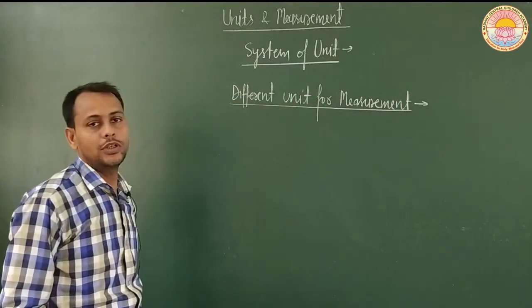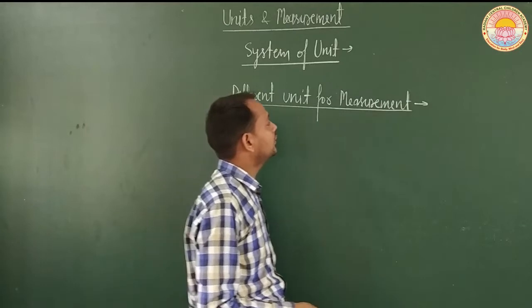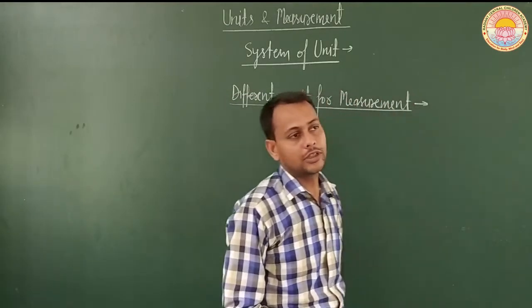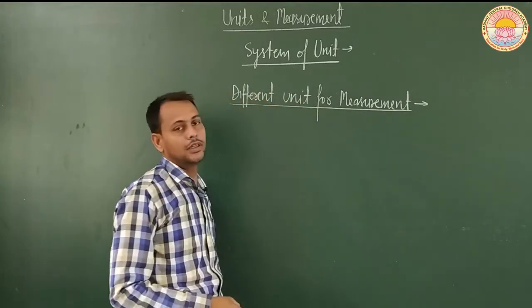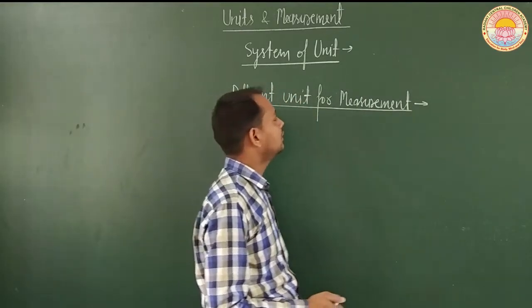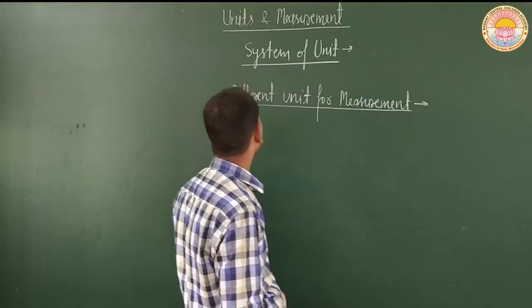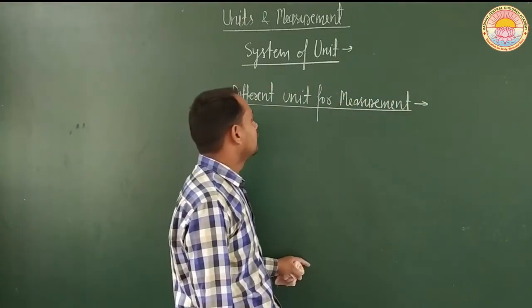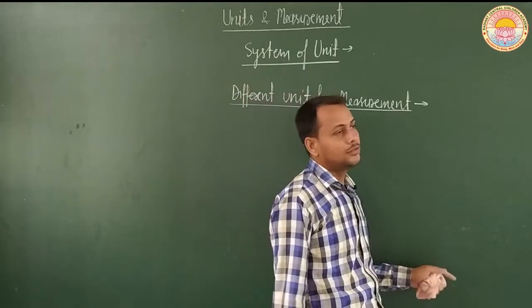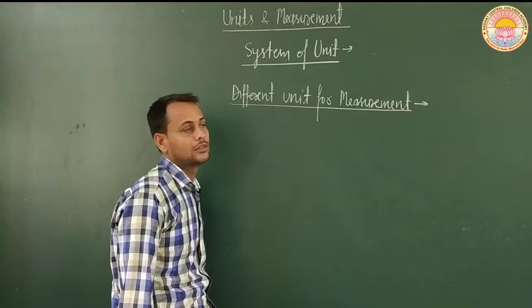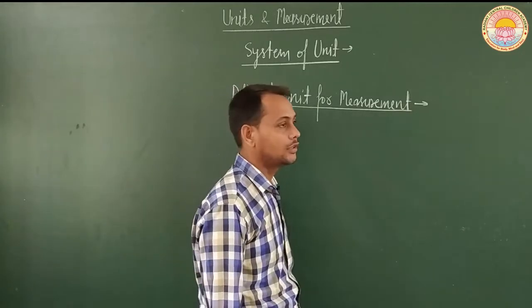What were the different units used till 1970 for measurement, basically of length, mass and time? These are also called base units. So for the measurement of base quantities, basically three systems were used till 1970.